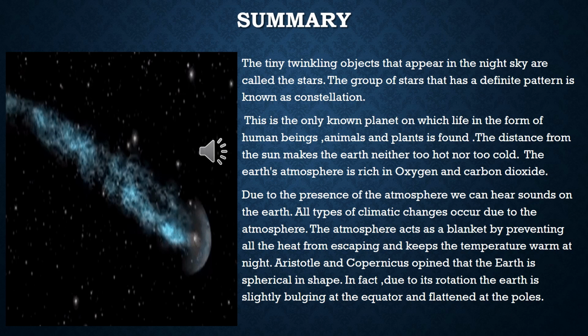The Earth's atmosphere is rich in oxygen and carbon dioxide. All the living beings need oxygen to live, because we breathe in oxygen, and what do we leave? Carbon dioxide. All the plants need carbon dioxide to make their food with the help of sunlight, and both these gases are available in the atmosphere in plenty.